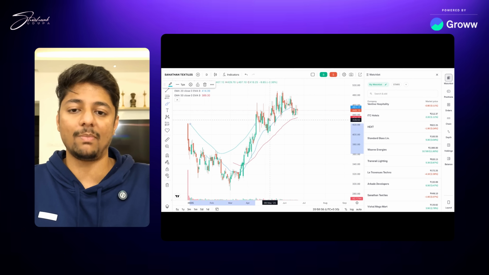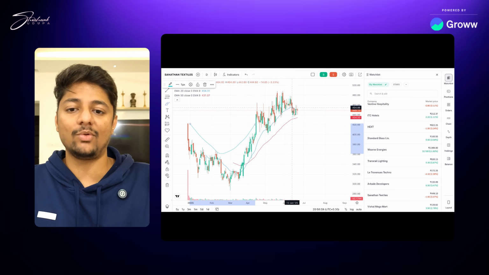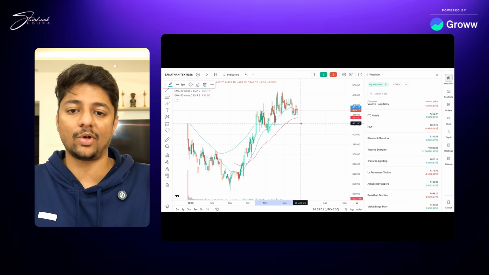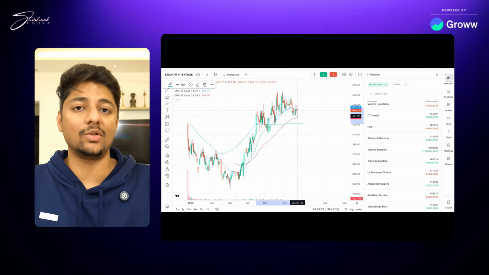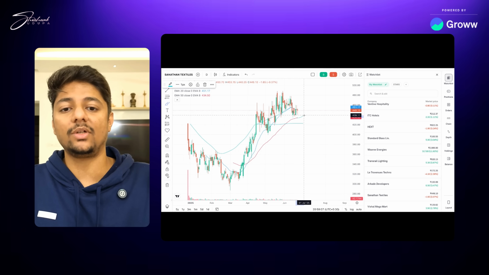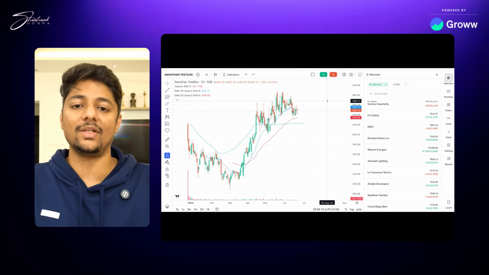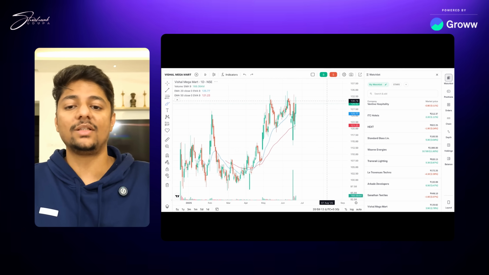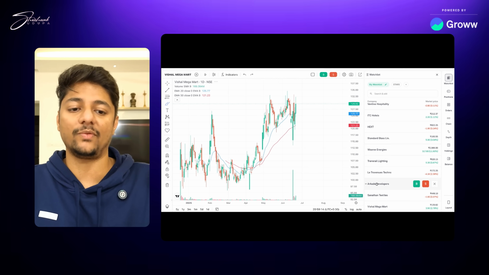Right? Here also it closed above, here also it closed above, whereas I would exit here. So you take a base here, your profit would be from here to here, you take a small exit. You will not exit the entire amount, as I said, 30%, and you will continue to trail it on this 200-day moving average and continue it going forward.